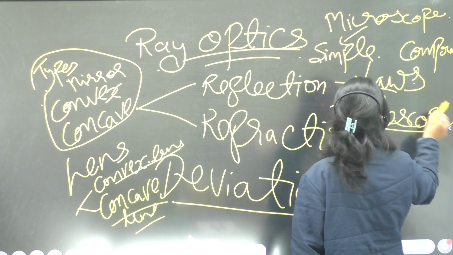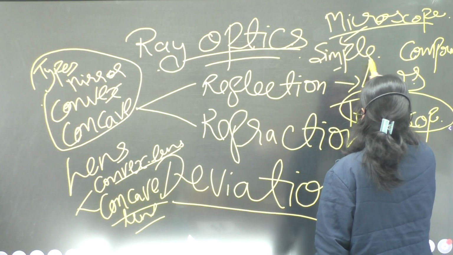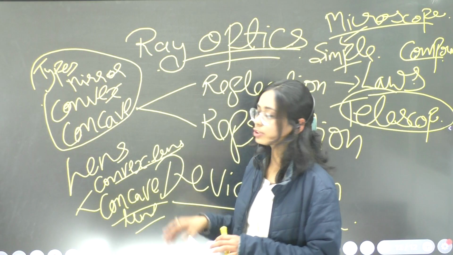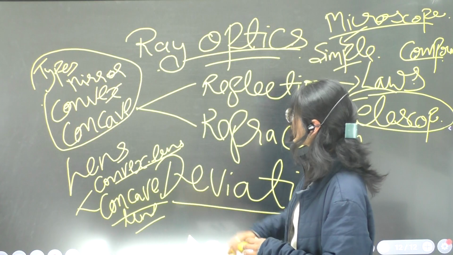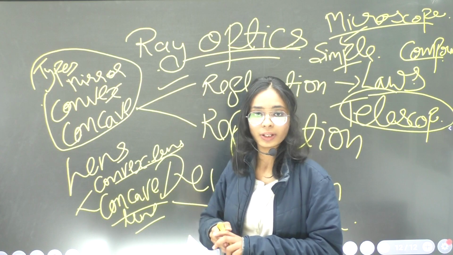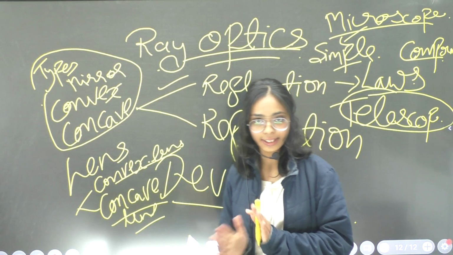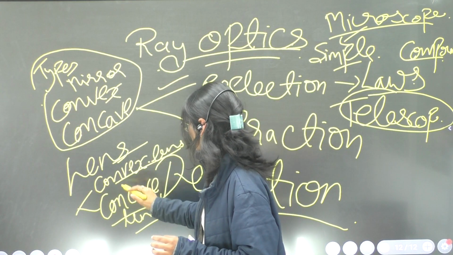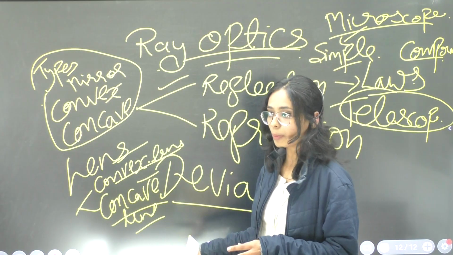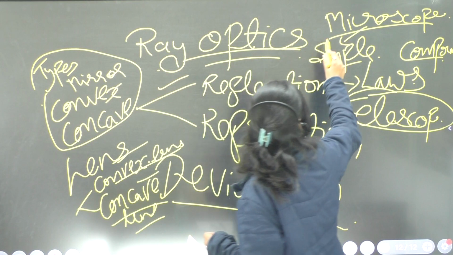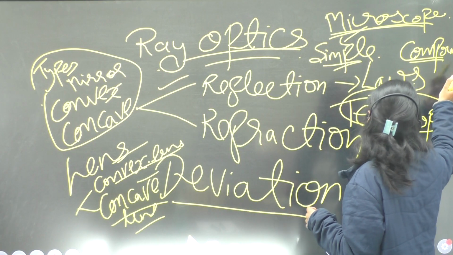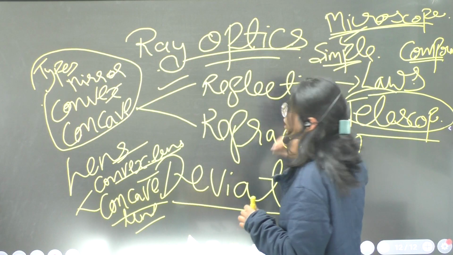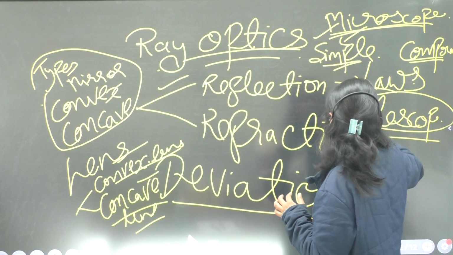So we will be dealing with these portions of the chapter and the various numericals related to them. I am ending the video for today's class here, and in the next class I will be dealing with lenses, types of lens, image formation with them, microscope, two types of microscope, simple and compound, and telescope, which is the main weightage portion of our chapter.